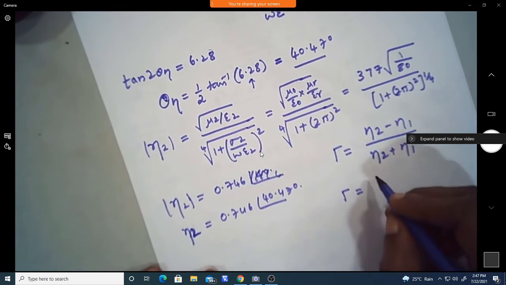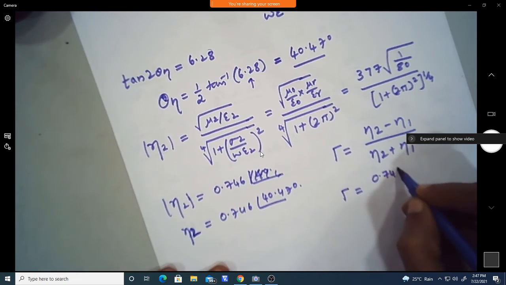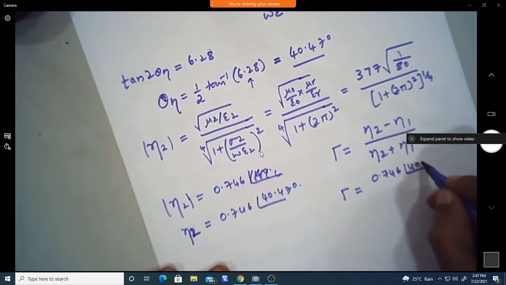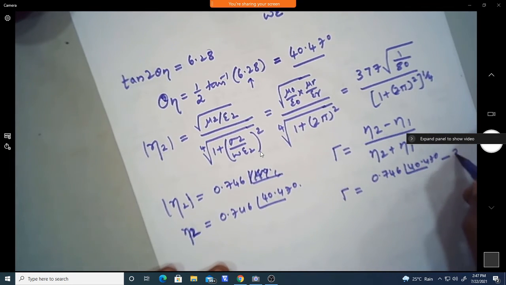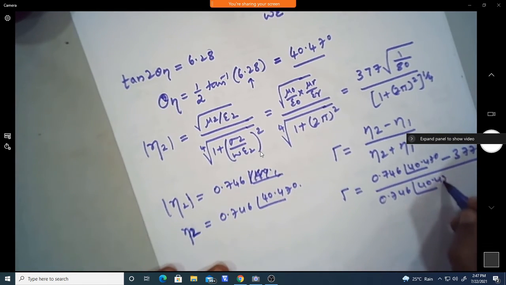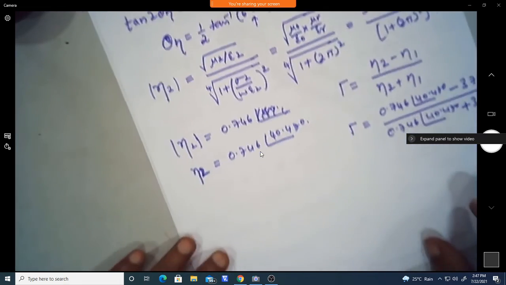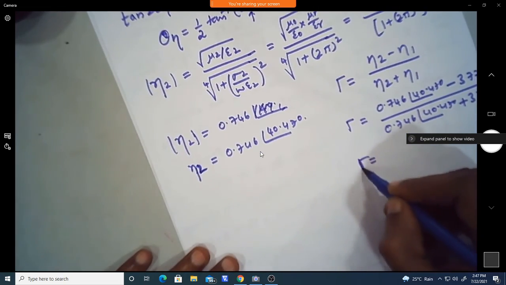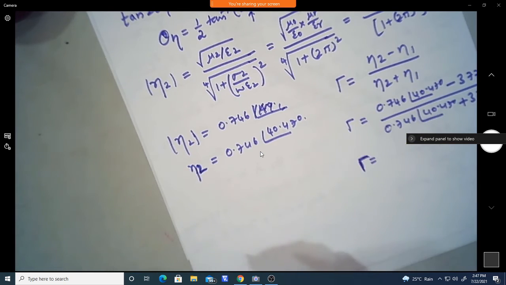So that is 0.746 at an angle 40.47 degree minus 377 divided by 0.746 at an angle 40.47 degree plus 377. Now you can find the value of gamma. It will be a complex value.